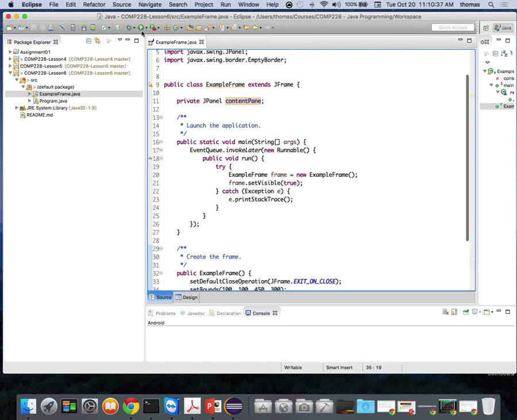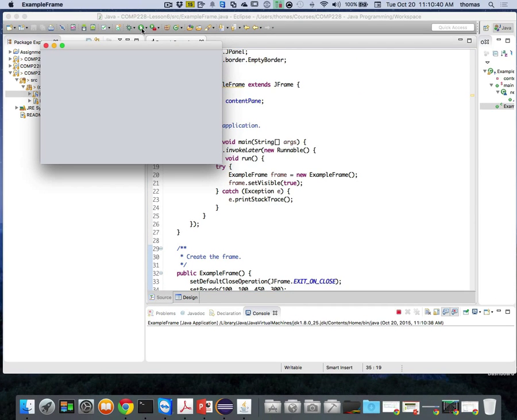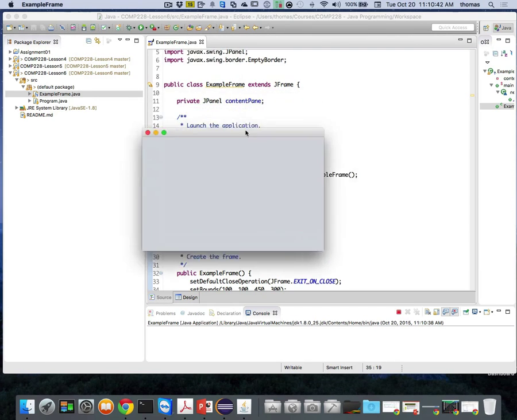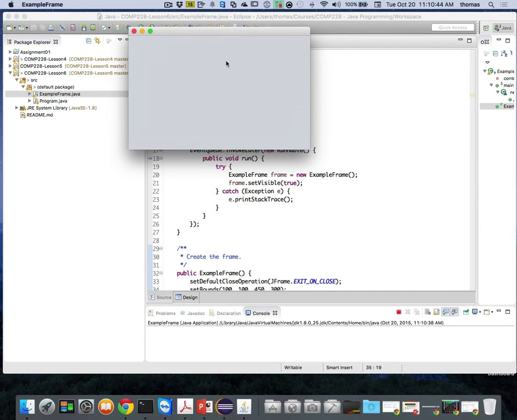And if I press play, it's going to ask me to do a couple things, right? It's going to say, hey, look, here's my frame. And this is what you get. You get this little window that pops up that looks almost like any other window that you've ever seen. And if you did it on the PC, you would see a PC type window, right?